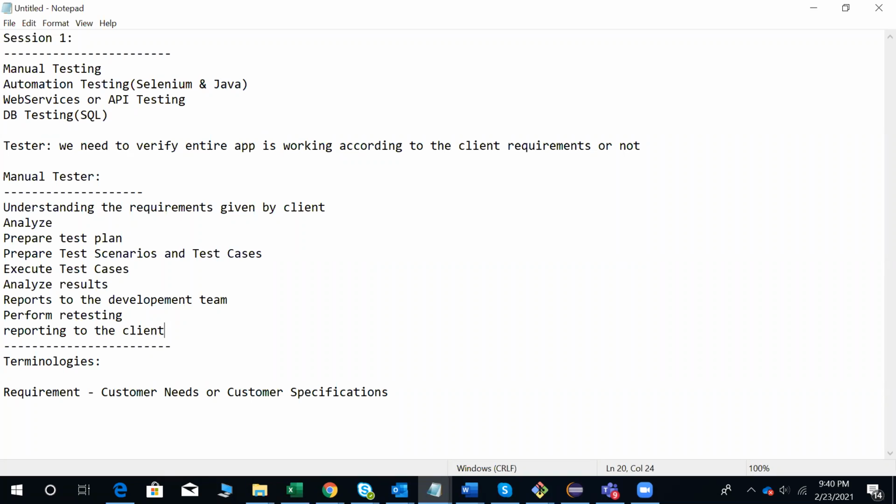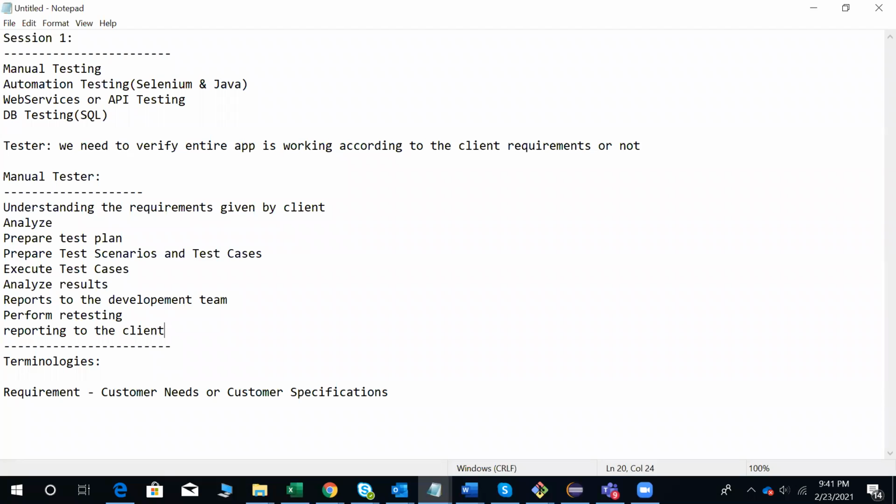Executing the test cases means, based on the test cases, you are going to perform validation on your application, and you need to verify how many test cases are working and how many are not working. When we say a test case is working, whenever the actual and expected results are the same, then we can say it is working fine. What is the actual result and expected result?